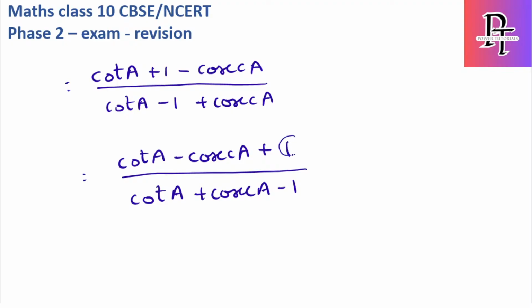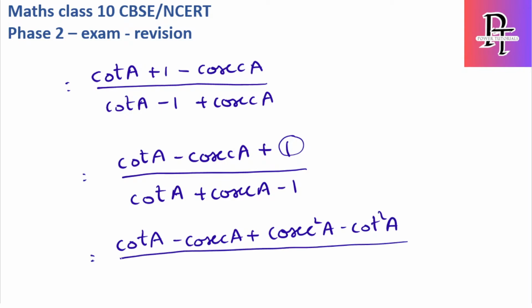Now for this, I'll use the identity of cosecant and cot, so that we can do some manipulation and cancel the denominator. For that I have the identity cosecant square A minus cot square A, which is the third identity we have in our trigonometry. If I take this part, which is a square minus b square, I will take cot A minus cosecant A as common.